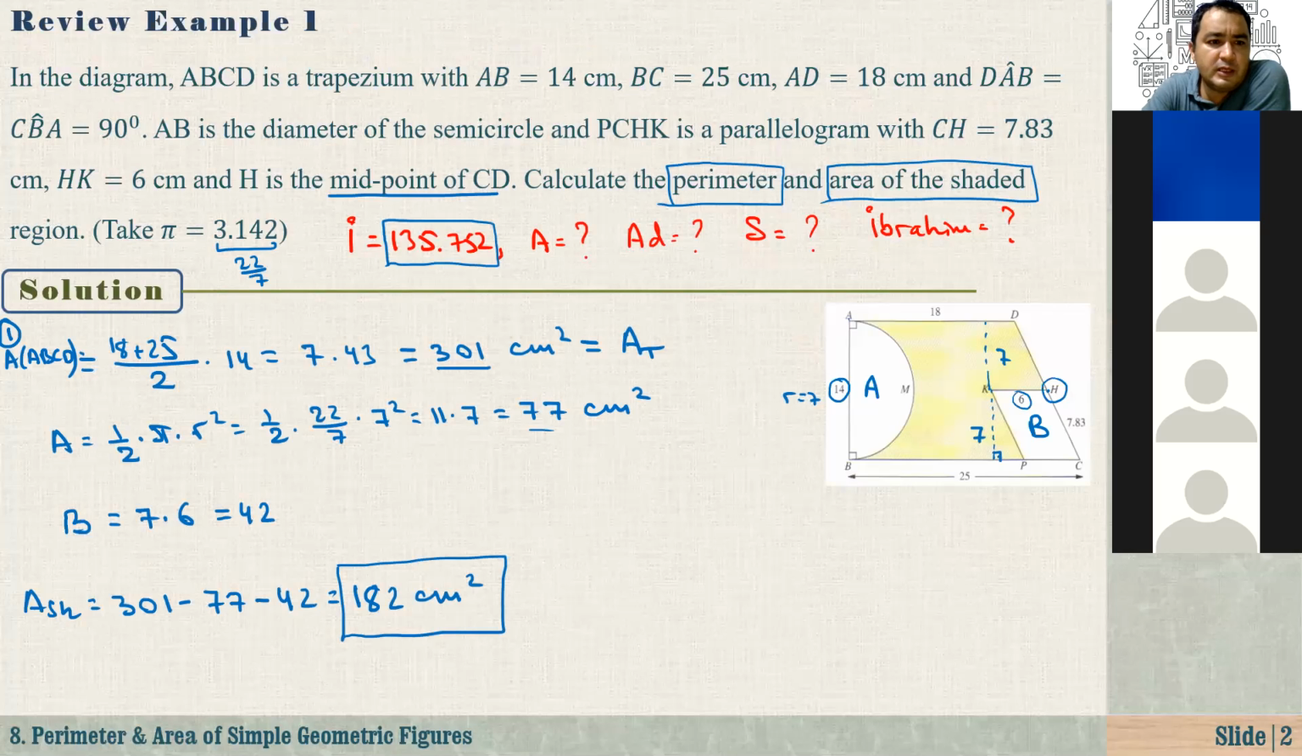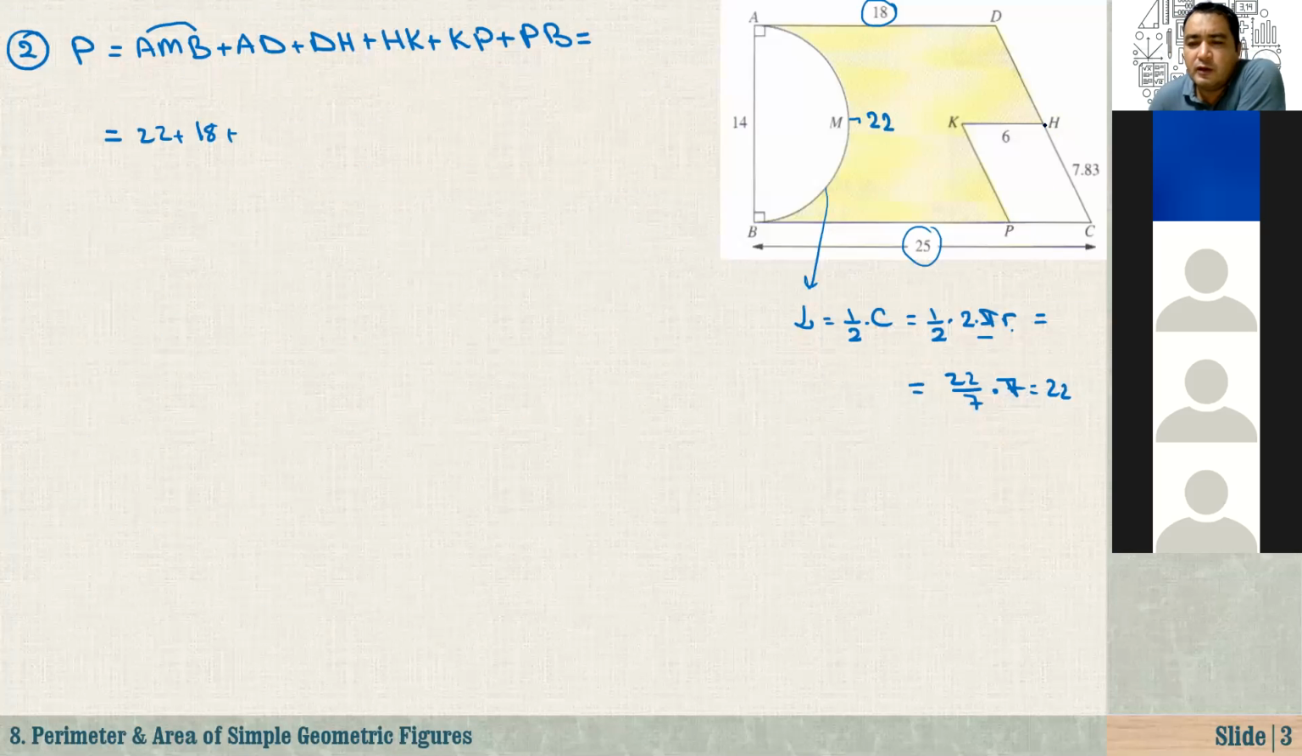7.83. DH, is it given? No, right? 7 point... Yeah, they are equal, right? It is equal, so it is 7.83. Very good. 18.3 is 7.83 plus an HK, it is 6 plus KP, again it is 7.83 plus, and